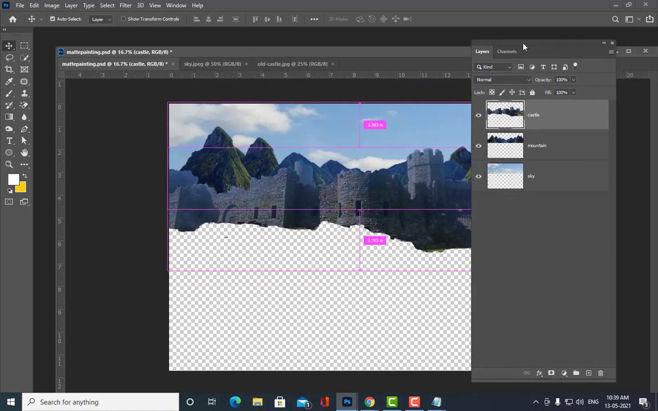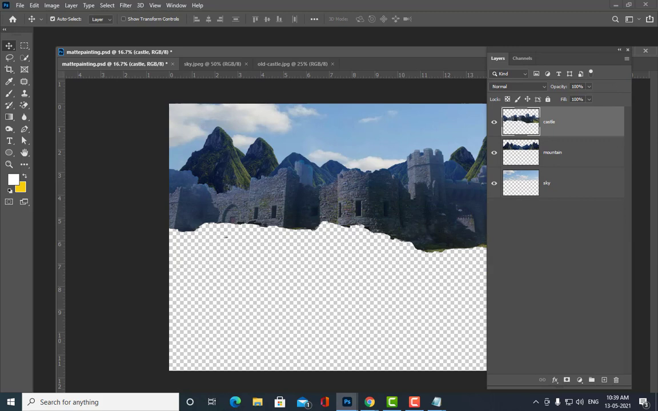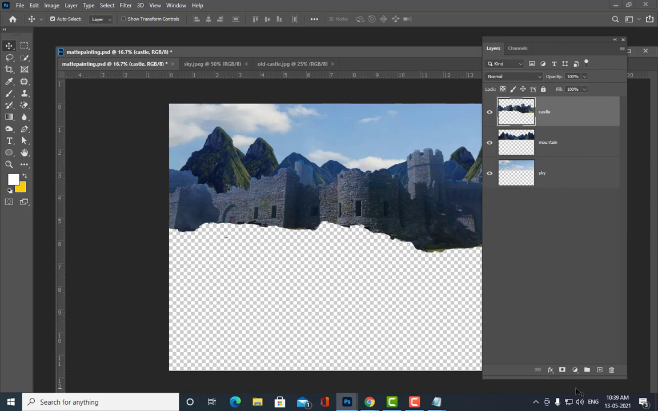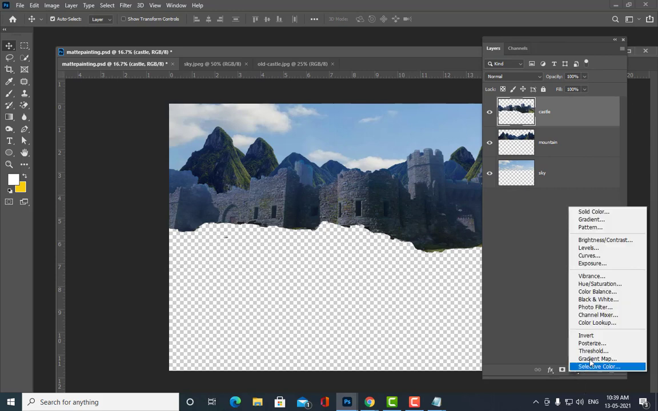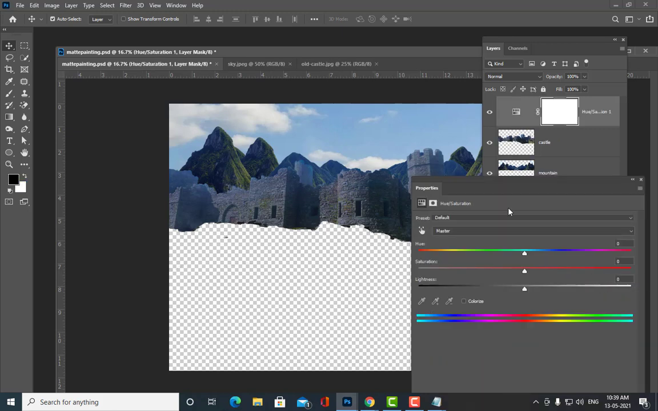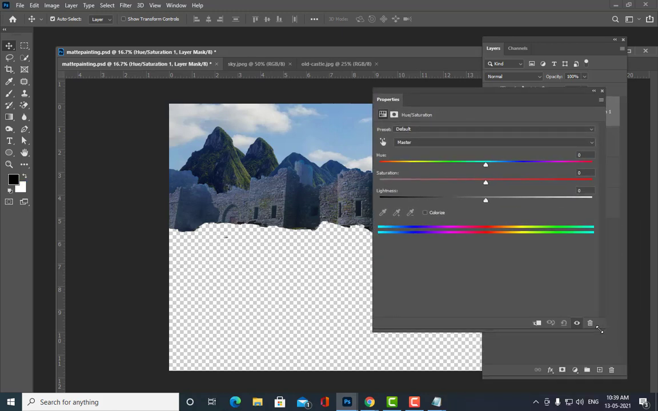See here, I am going to apply a hue saturation. Even over here you can see some light blue color on the edge. So I am going to apply a hue saturation for this layer. How will we apply hue saturation? Simply click at the bottom of the layers panel, and here we can see the hue and saturation.